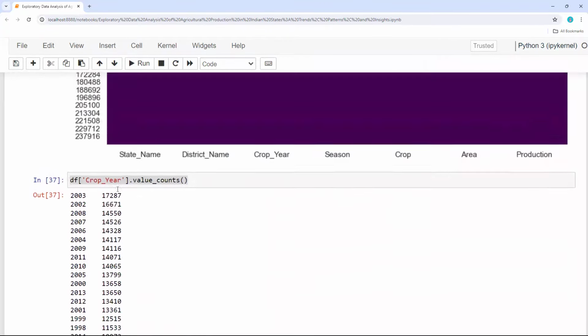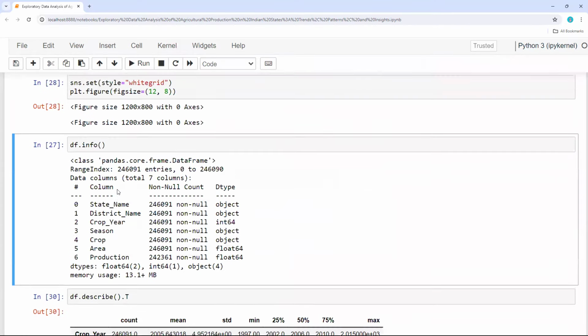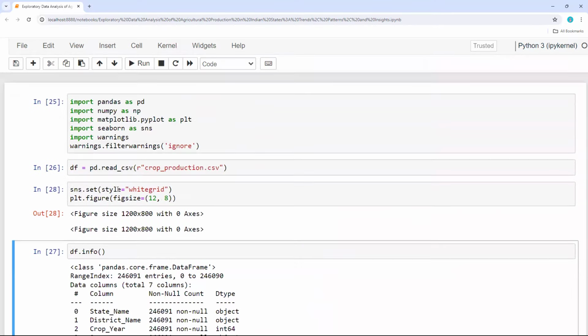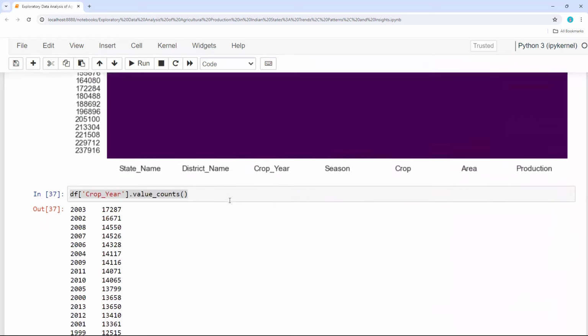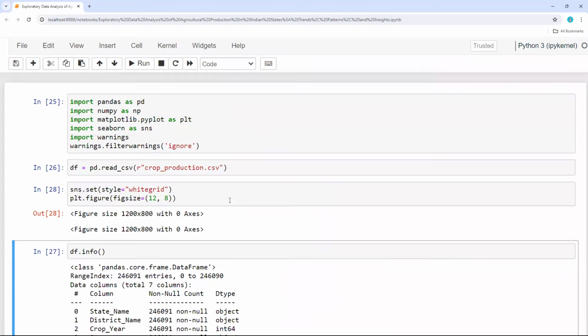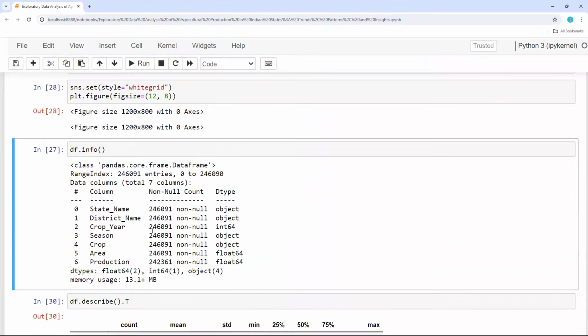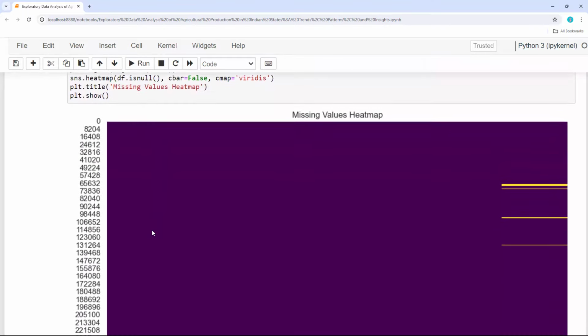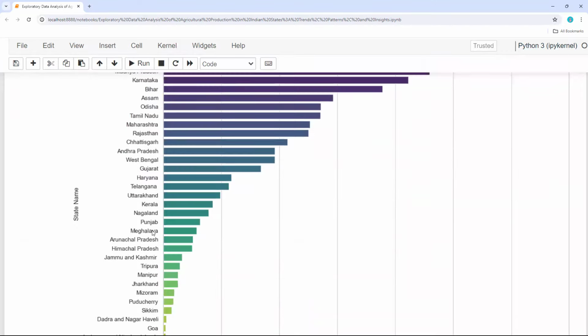So in coming days I wanted to build a machine learning model to predict the future production. I wanted to create a machine learning model with the historic data. I will use some machine learning, so we are going to talk about all these things in coming videos.